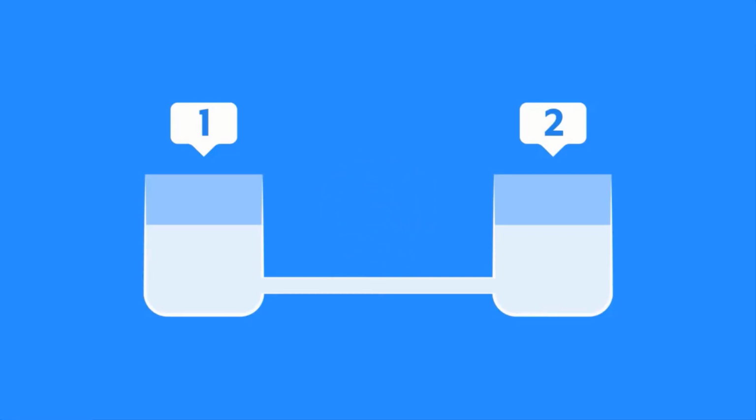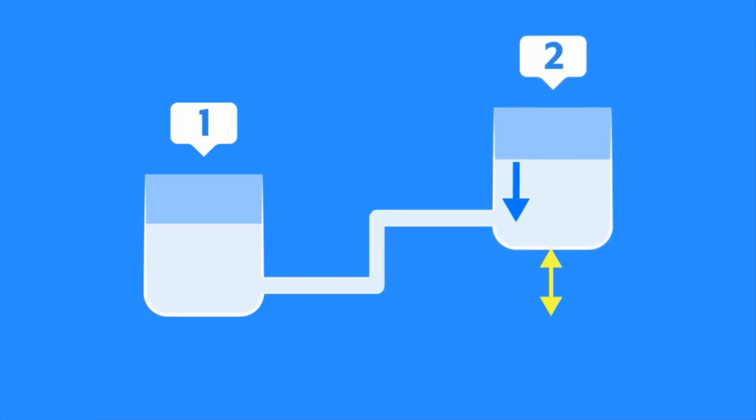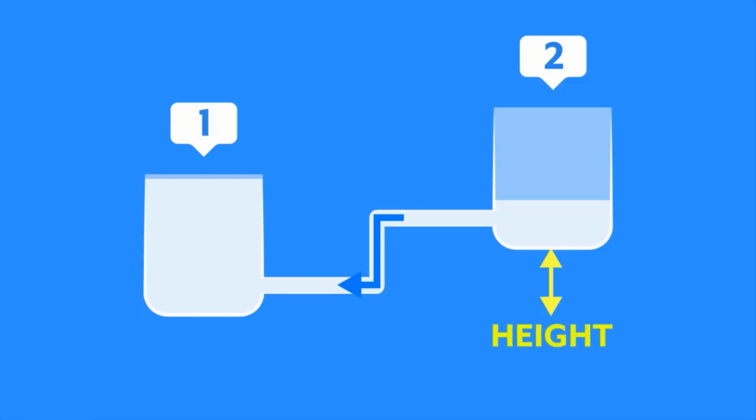It's easy. One of the things you could do is raise the height at which the second beaker is kept. Once it's raised to a height, the water will flow from beaker 2 to beaker 1. What exactly happened here? What was the factor that made water flow? In simple terms, the factor was height.